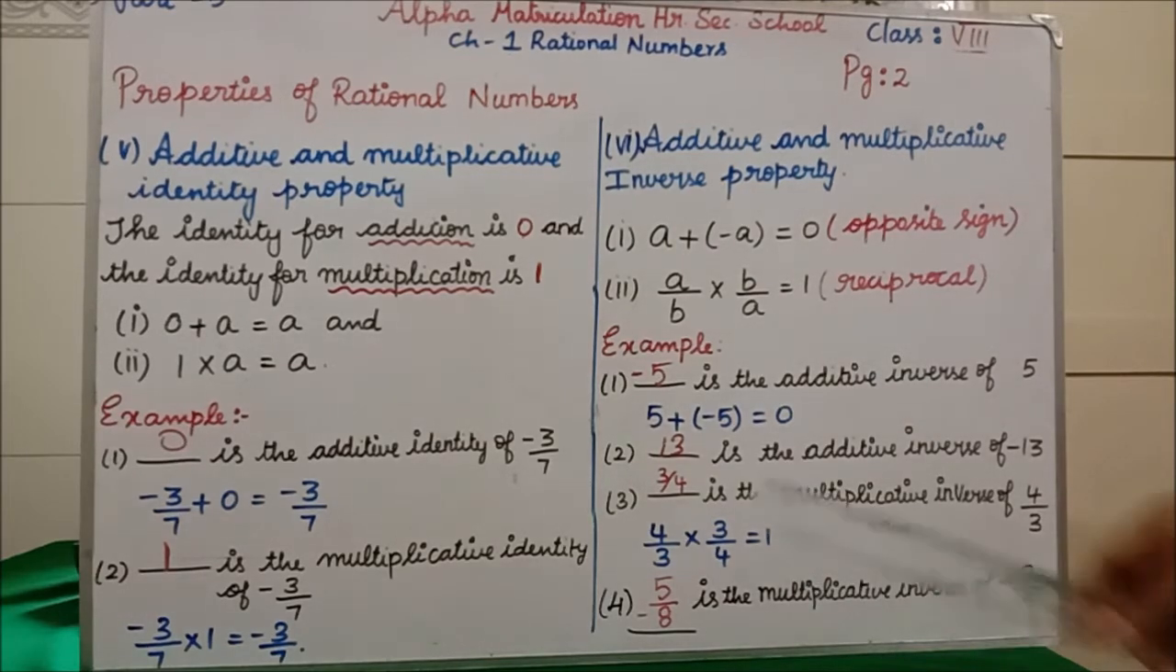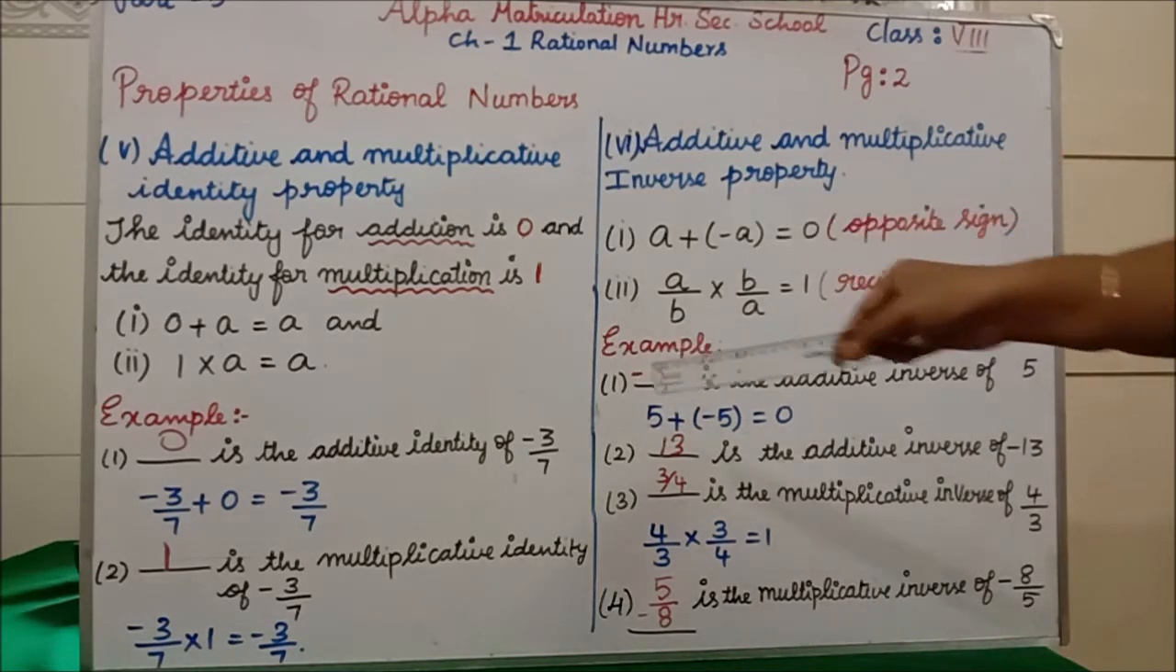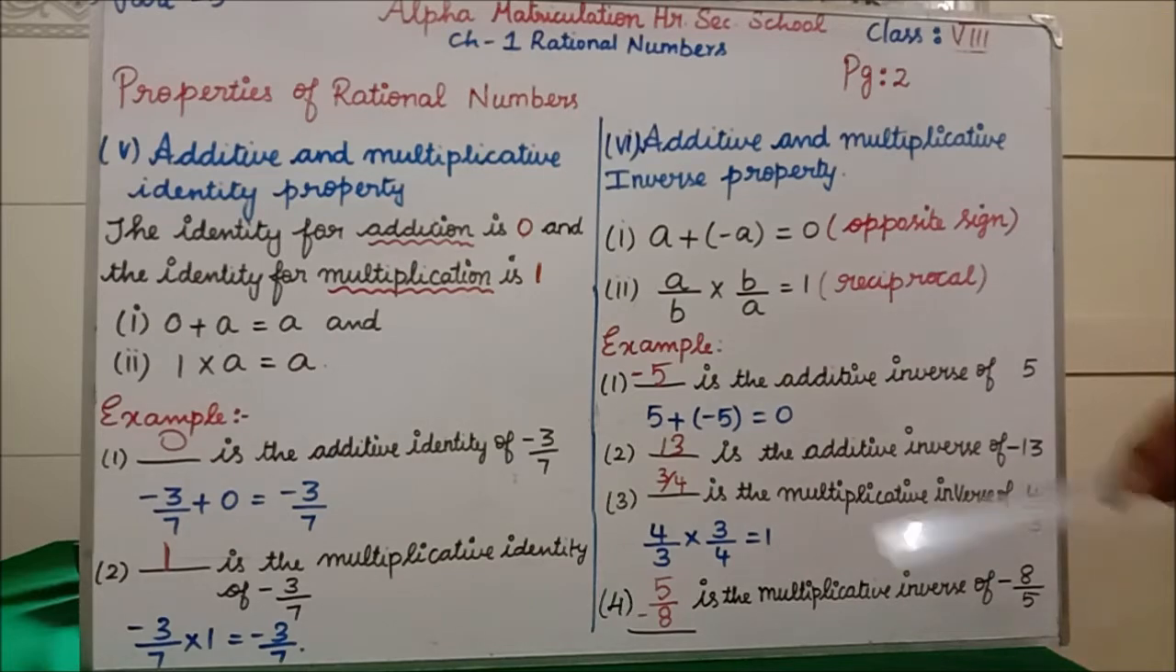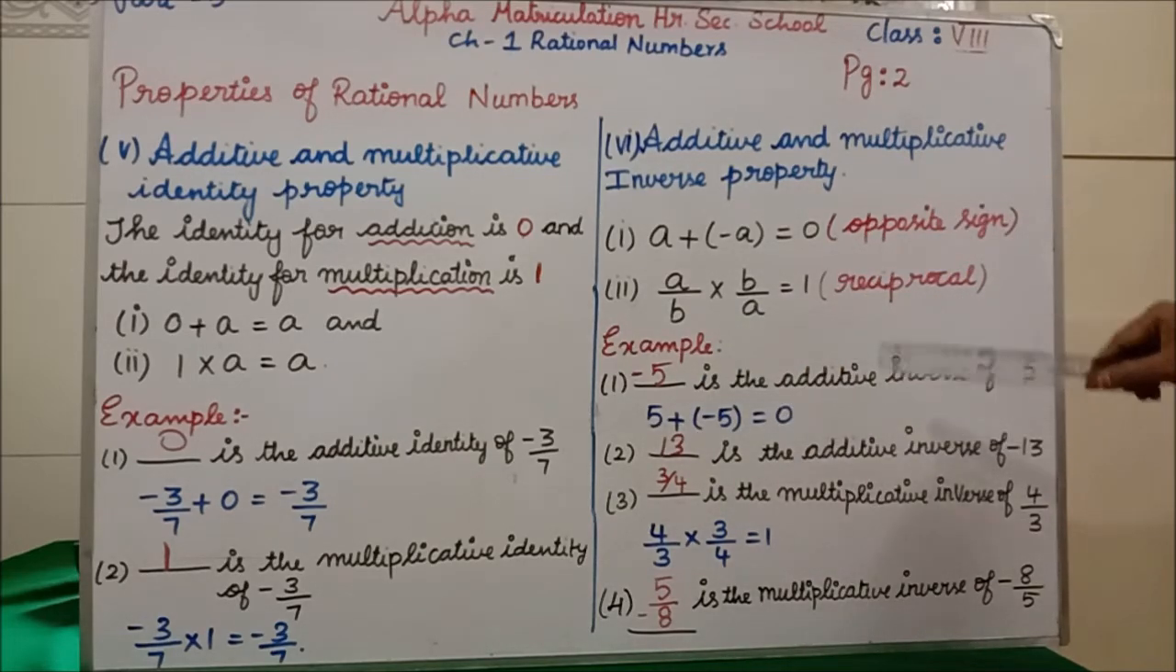Clear? Now see, dash is the additive inverse of 5. 5 is positive 5, so you have to write the opposite sign, minus 5. Dash is the additive inverse of minus 13. Minus means you have to write plus. Only for additive inverse you have to see the opposite sign. You have to write the opposite sign.